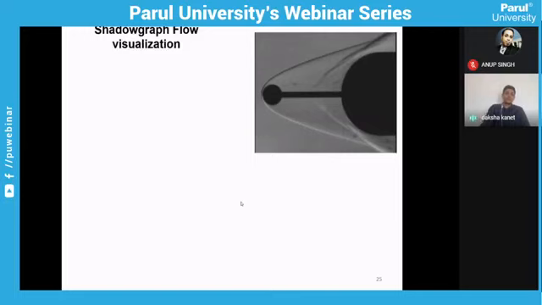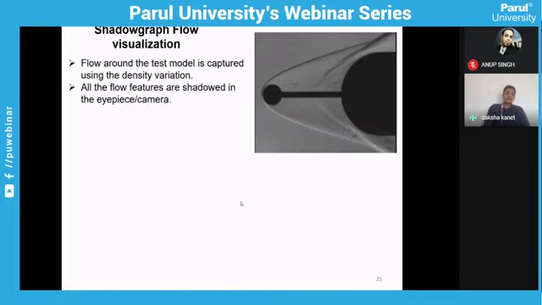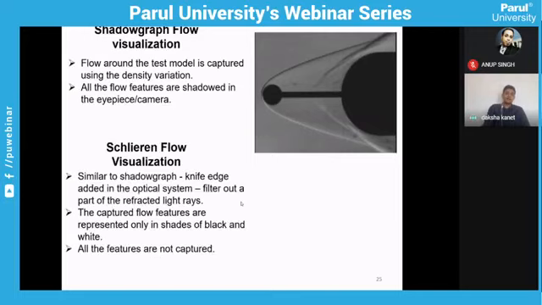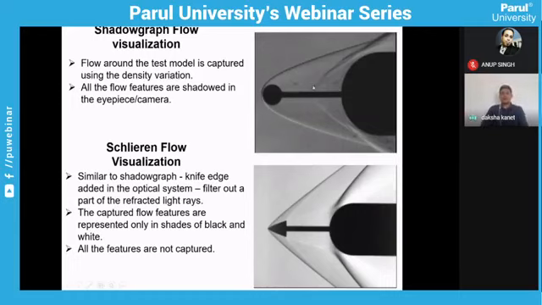This is an example of shadowgraph techniques and the Schlieren techniques. Here you can see a body which is attached with a spike, an arrow spike and a cubical spike. You can see the dark line present over the body, which shows you the flow phenomena, the presence of the shock wave over the body.